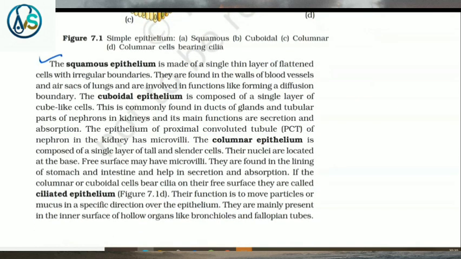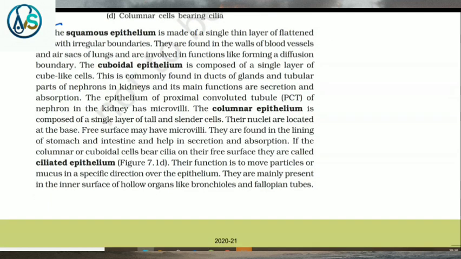The squamous epithelium is made of a single thin layer of flattened cells with irregular boundaries. They are found in the walls of blood vessels and air sacs of lungs and are involved in functions like forming a diffusion boundary. The cuboidal epithelium is composed of a single layer of cube-like cells. This is commonly found in ducts of glands and tubular parts of nephrons in kidneys, and its main functions are secretion and absorption. The epithelium of the proximal convoluted tubule, that is PCT, of the nephron in the kidney has microvilli.